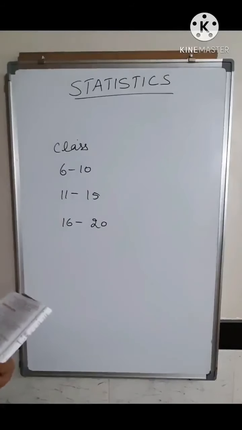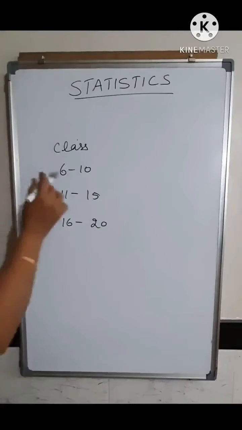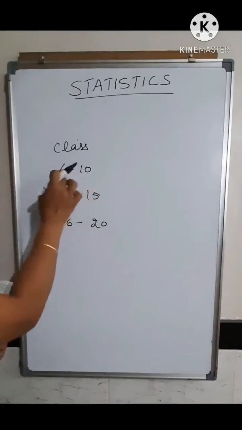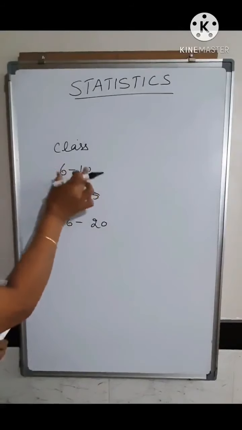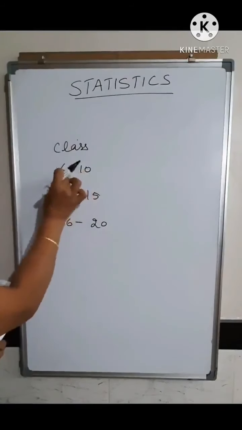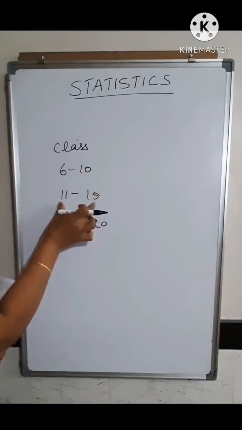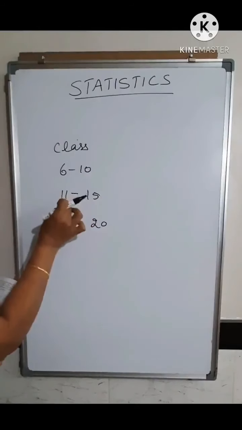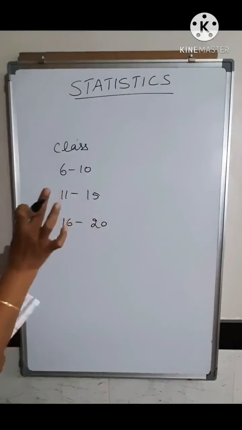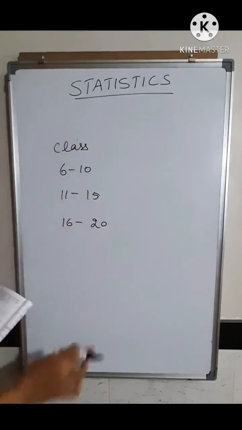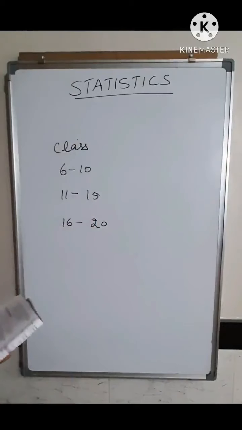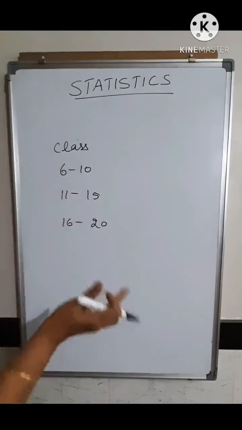In this inclusive method, you take all the numbers from 6 to 10 including 6 and 10. All the scores from 6 to 10, including 6 and 10, will come under this group. Now when you take 11 to 15, the numbers including 11 and 15, everything will come under this group. This is called the inclusive, or it is also called a discrete class, or an inclusive class. You also call this a discontinuous class.